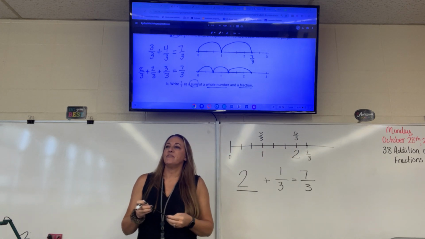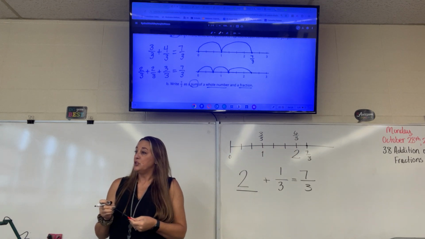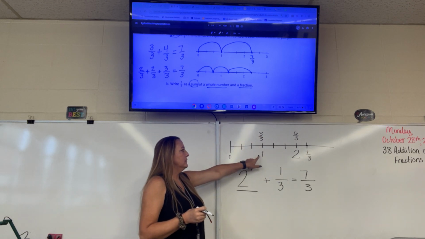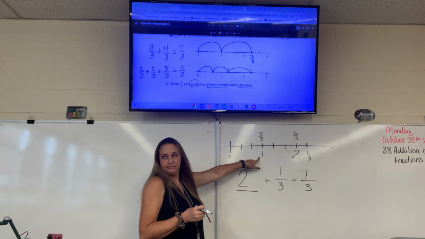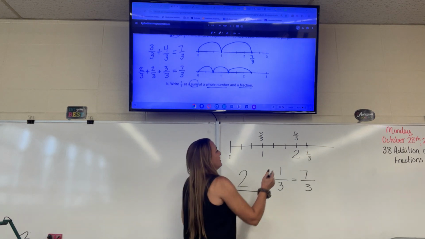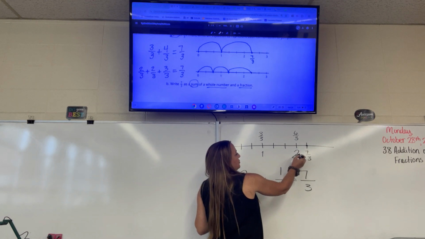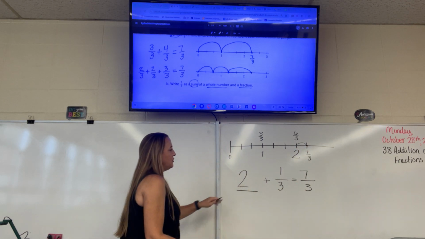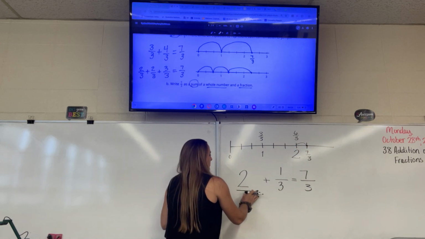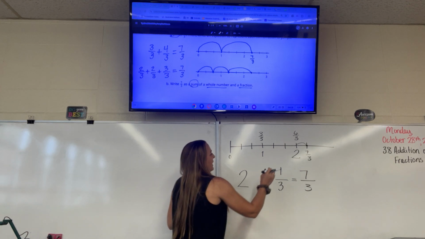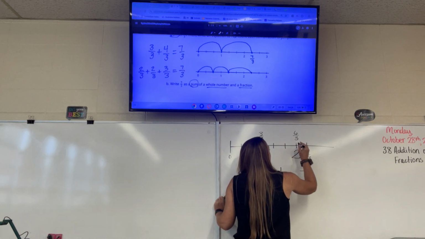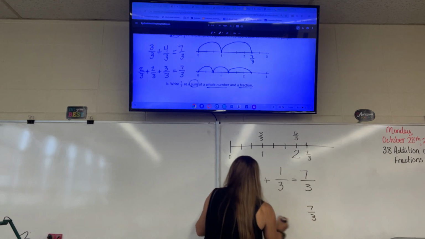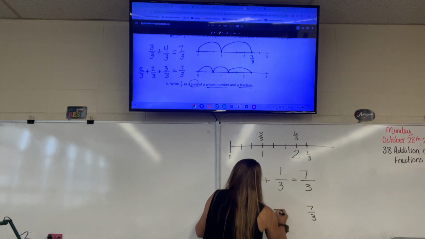Because what's 6 divided by 3? 2. Okay? So what's 3 divided by 3? 1. Okay, so if we're at 2 wholes and then we jump another third, that would be 2 wholes plus 1/3 equals 7/3. Is there another way to write 7/3 as the sum of a whole number plus a fraction?